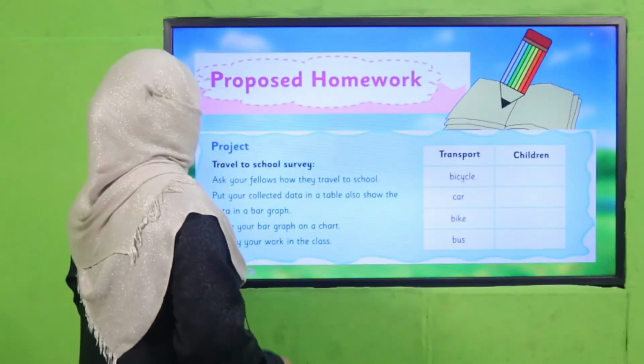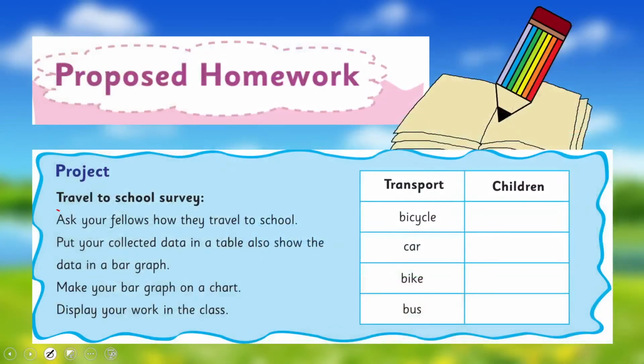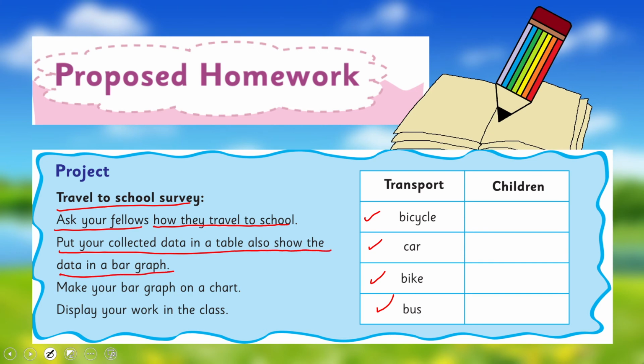Okay. So it's time for your homework, and your homework is a project. You will do a travel to school survey. Ask your fellows how they travel to school. And only 4 modes we have considered: bicycle, car, bike, and bus. Okay? So how many come by bicycle, by car, by bike, or bus? You will ask them, put your collected data in a table, and also show the data in a bar graph.